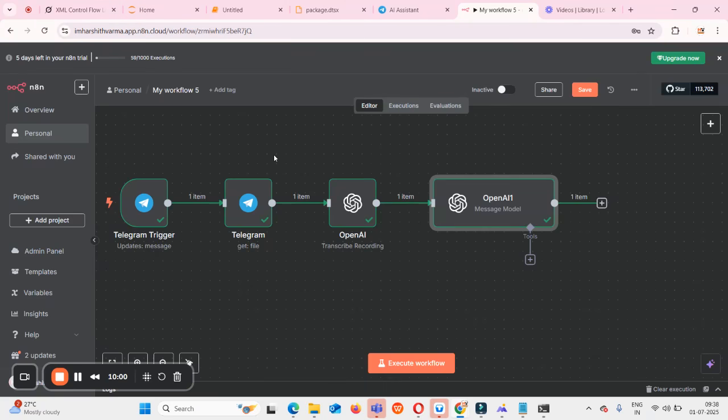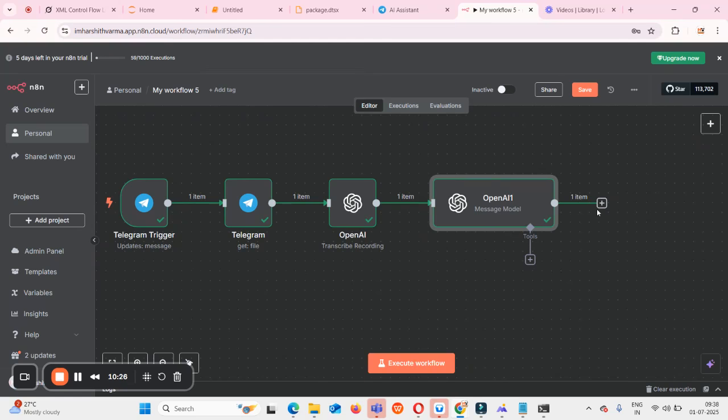So now we put a trigger to get a message from Telegram, and we downloaded that file. In this step we transcribed it using OpenAI. And in this step we messaged a model. That means we gave a prompt of our transcription to the LLM to get a response. After this, one more thing we have to do is send the response which we got from this model back to Telegram.